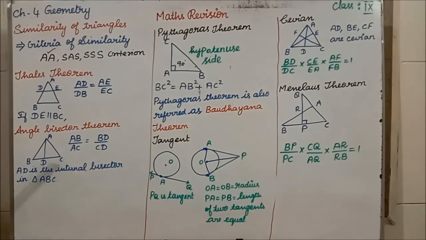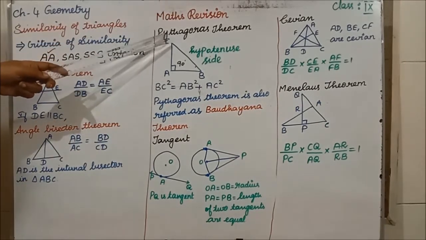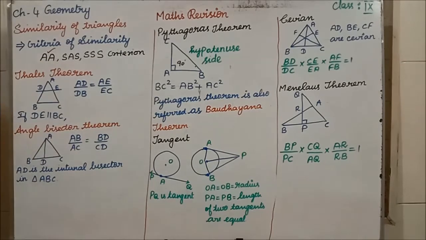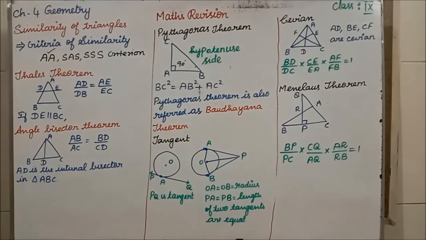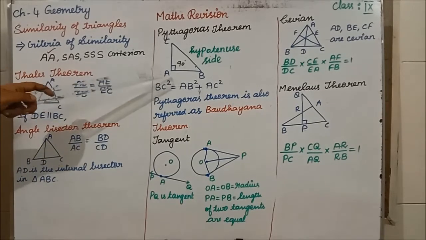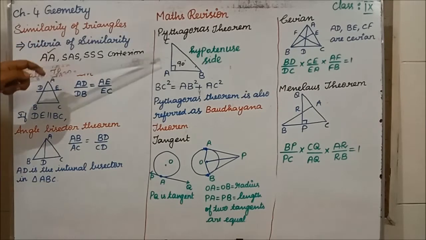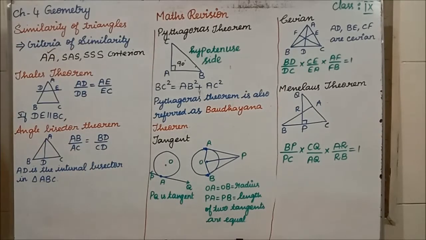So, how can we write it? In Pythagoras theorem, what have we proved? The hypotenuse side square, BC square, is equal to the sum of the squares of the remaining two sides. Sum of the squares means what? Add. What are the remaining two sides? AB square plus AC square. Clear, students? So, this is the Pythagoras theorem concept. With this concept only we have solved all the problems.